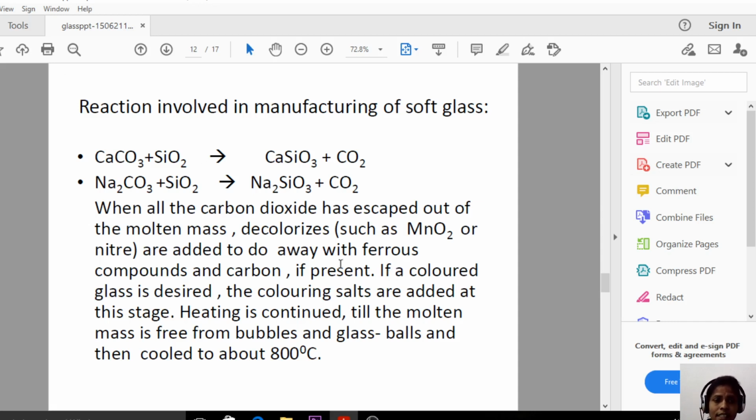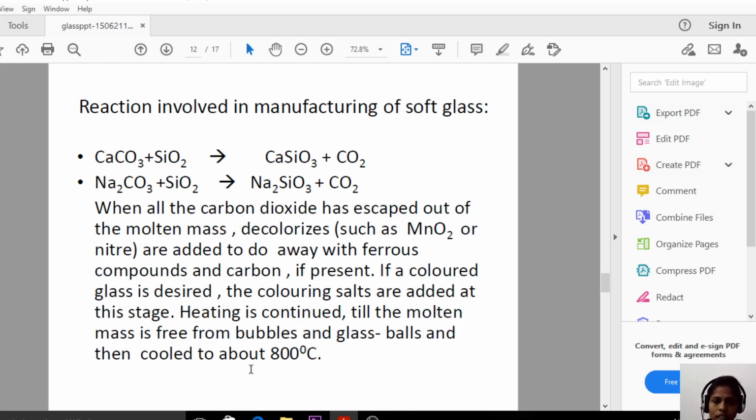If a colored glass is desired, if we require colored glass, the coloring salts are added at this stage. Especially at the melting stage only, we add the coloring agents, because when the glass is melting, it converts to a liquid. So when we add the color to that liquid, it will mix uniformly. So in the initial step only, we add either the decolorizing agent or the coloring agent to get uniformity.